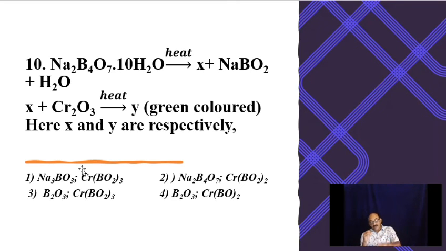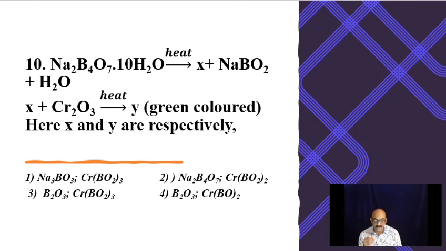The oxide of this metal along with the material remaining there fuse together, forming a colored bead. That color will tell you which metal's oxide was the second compound. And that is called the borax bead test.